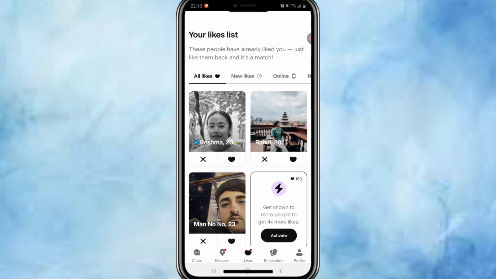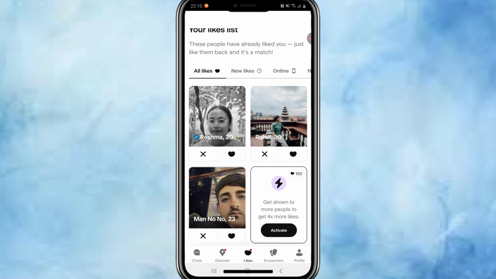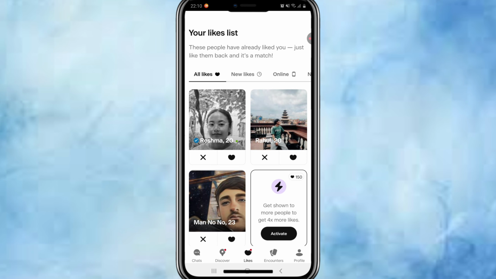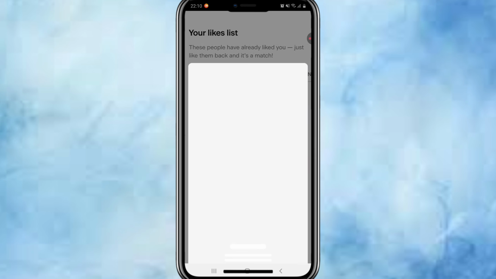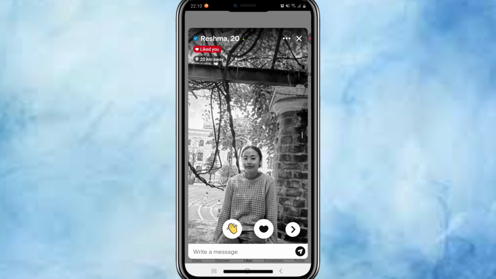Browse your likes, scroll through the list of profiles who like you. Tap any profile to view their bio and photos. And here's a pro tip: some features like seeing all likes might require a premium subscription.